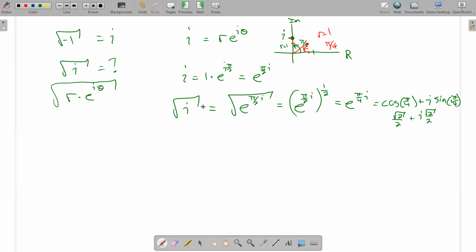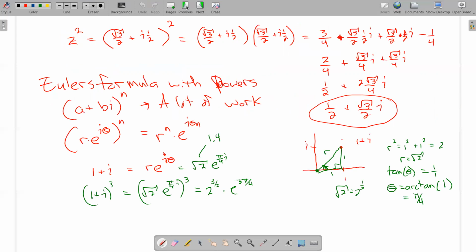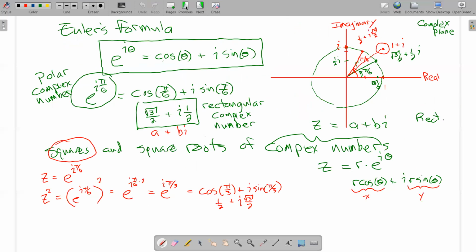So like a square doubles the angle in polar form for the complex number, a square root cuts the angle in half, which is kind of cool. And that fits that formula I mentioned earlier, that extension of Euler's formula.